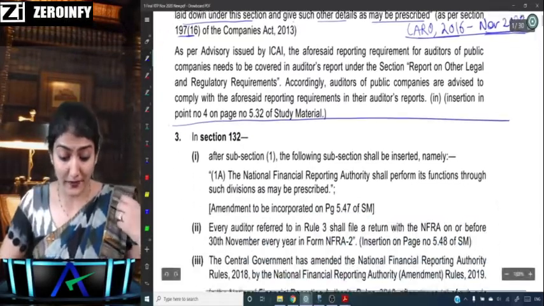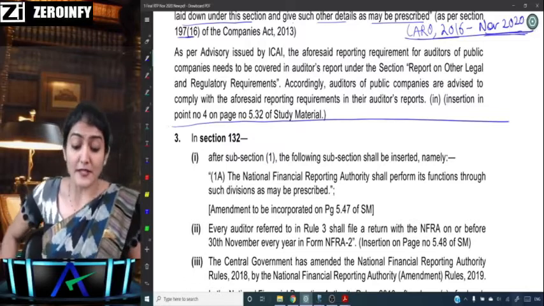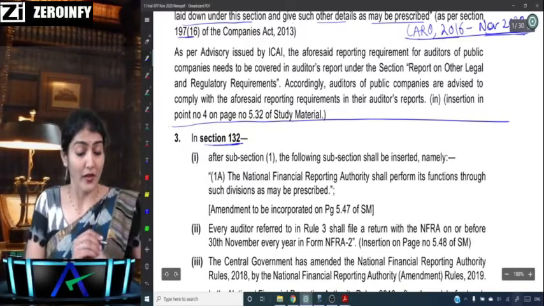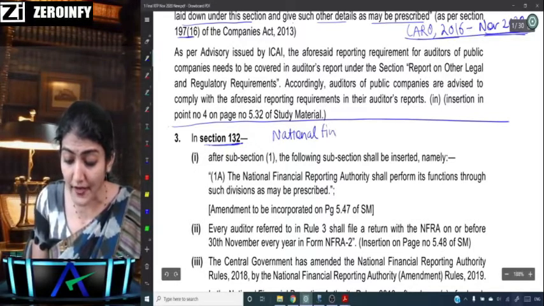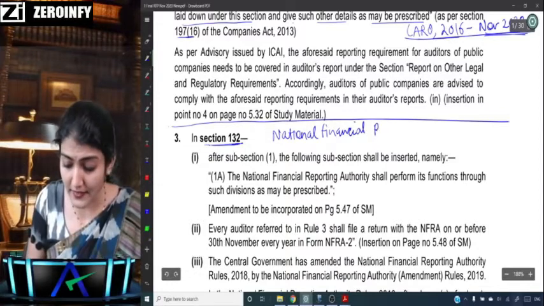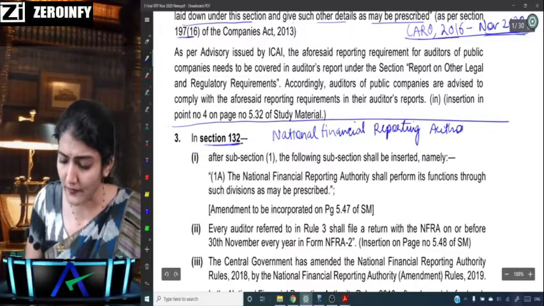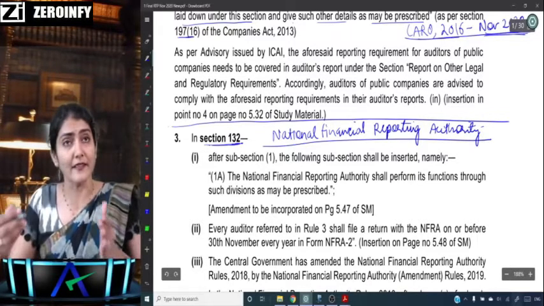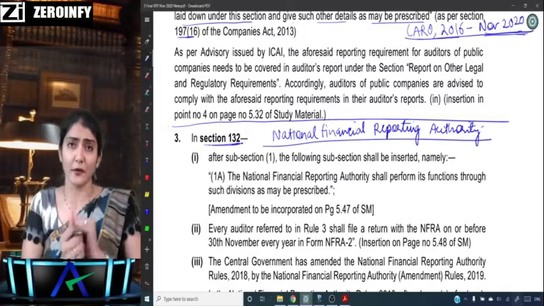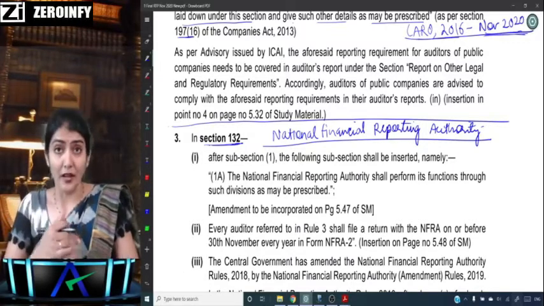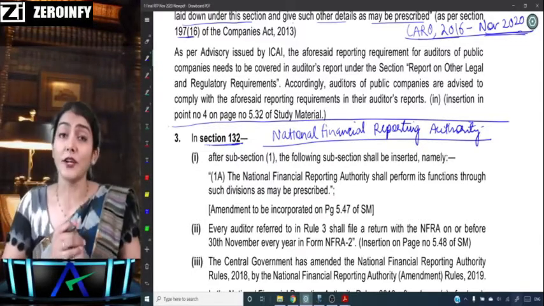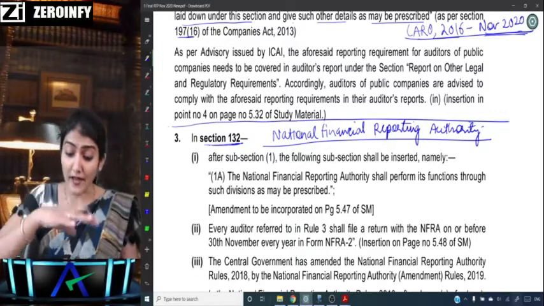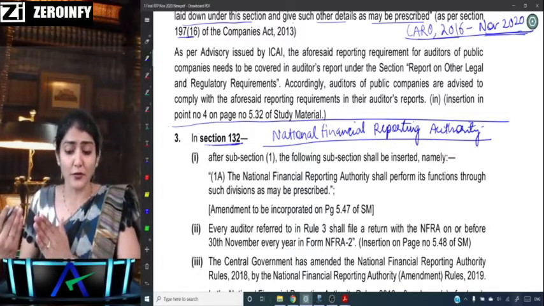Next, coming to the third amendment, which is regarding section 132. What is section 132? It is regarding the NFRA, the National Financial Reporting Authority. This is again one of the things which has not come entirely in the November 2020 exam, but it has come in the past few attempts, regarding the constitution of the NFRA, the functions of the NFRA, the applicability of the NFRA. In those existing provisions, they have made a few changes.